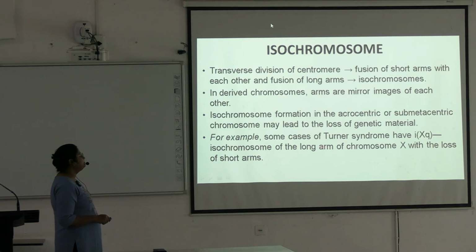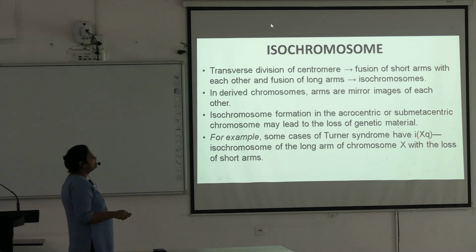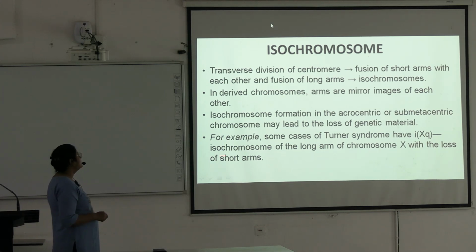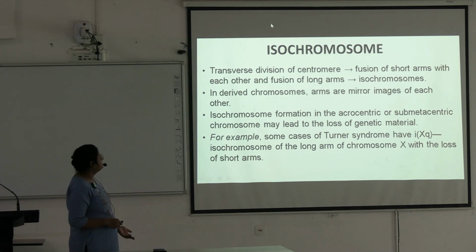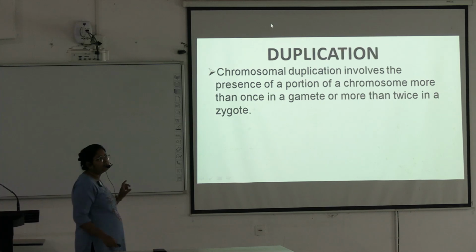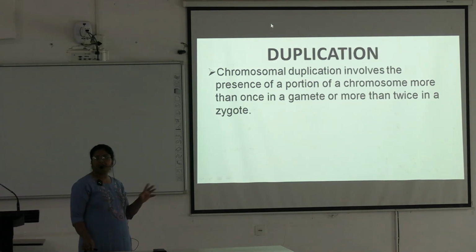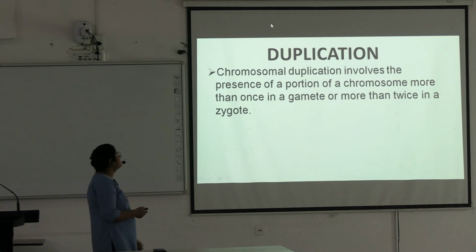For example, some cases of Turner syndrome have isochromosome of the long arm of the X chromosome, with loss of the short arms. Two X chromosomes, long arms are joining with each other, short arms are lost. In Turner syndrome, XO, it represents 45 chromosomes instead of 46. So one chromosome is lost like this.